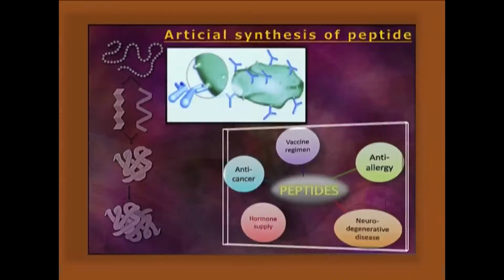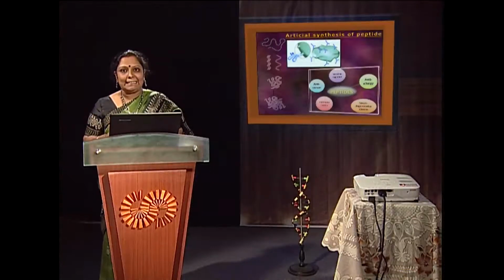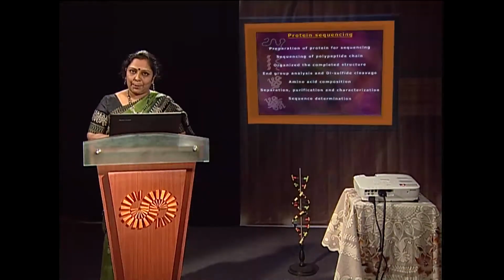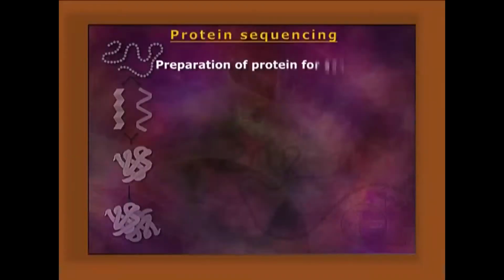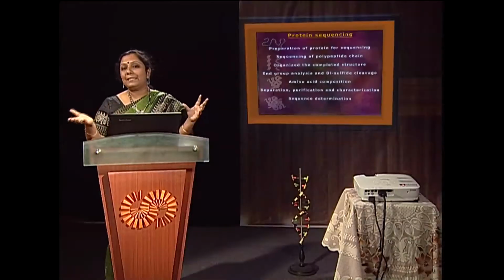Now, all those artificial peptides have several functions, like drugs such as vasopressin, okay? And we know that immunoglobulins can also be synthesized for vaccines. Protein sequencing: so many steps are there. Number one, preparation of the protein for sequencing. So we will denature them by cleavage of the disulfide linkage with beta mercaptoethanol.